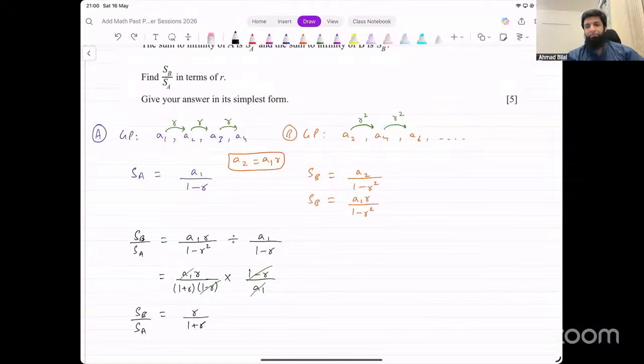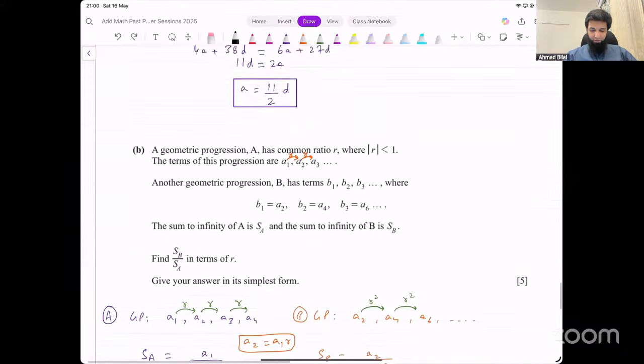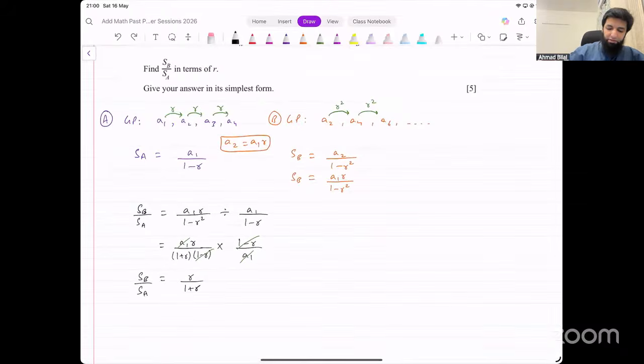Is that okay? Okay. So we were looking for the ratio of these geometric progressions. That's the final result that we end up getting from this. That was question number 10 from this paper. Let's do one last one that you guys asked about. And that was question number 11. Let's do 11, and then we end with that.